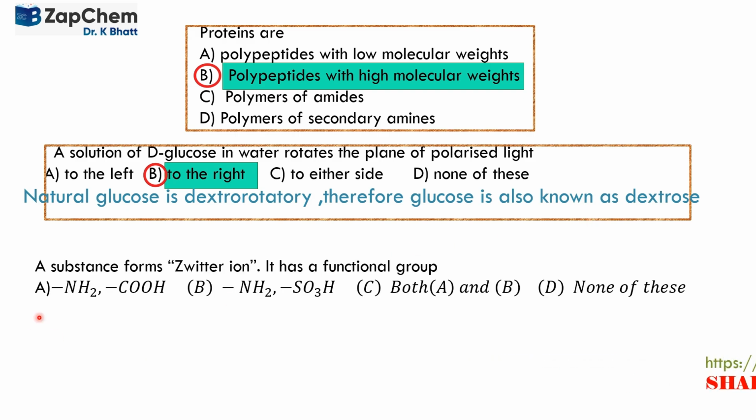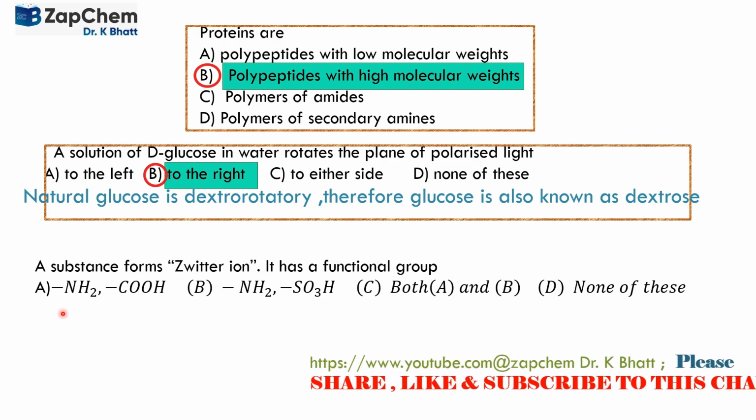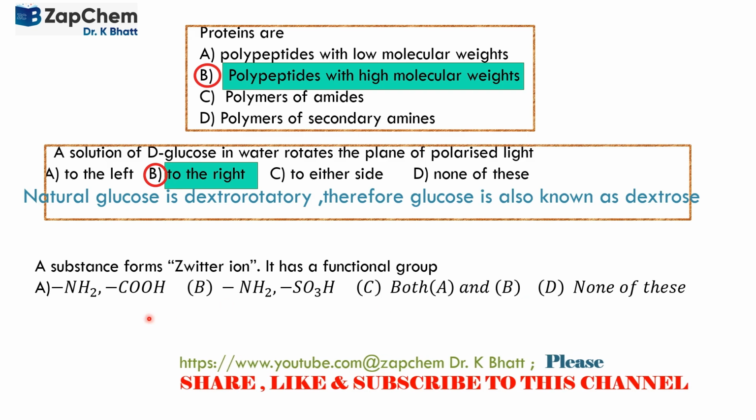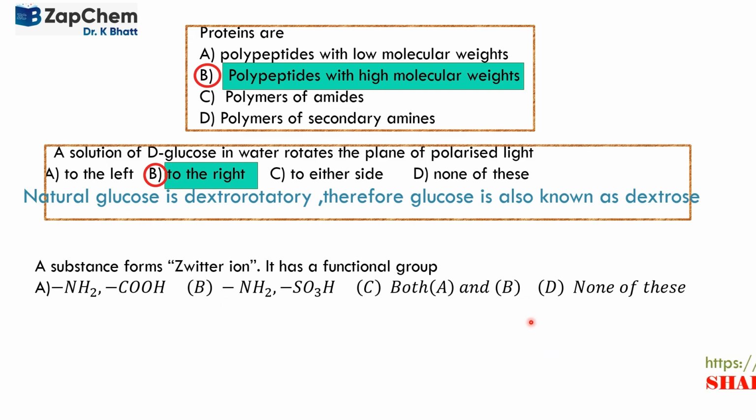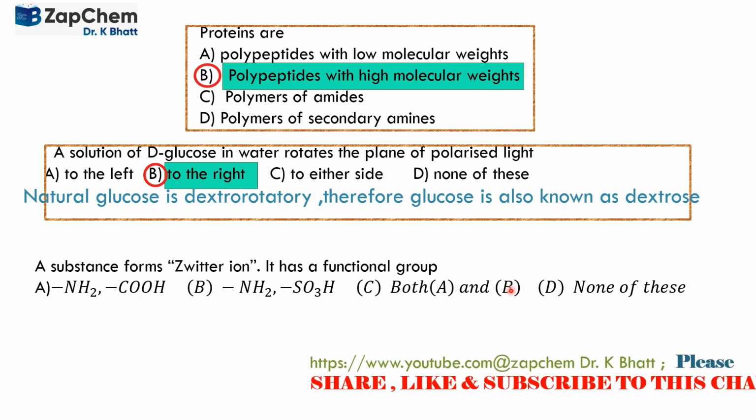Next question, a substance which forms a zwitterion has a functional group. Four options are there. Which substance forms a zwitterion, and which pair of functional groups?